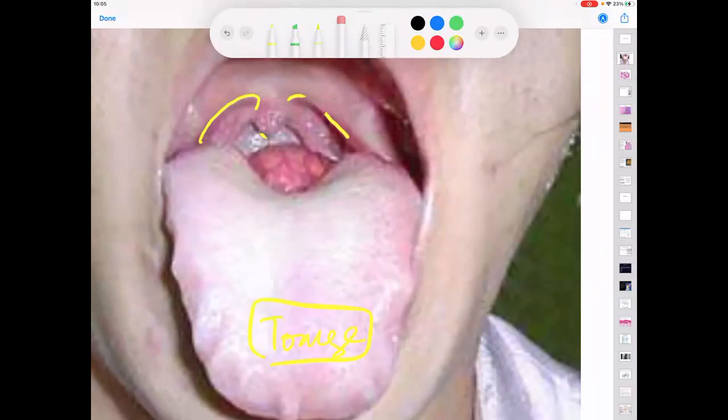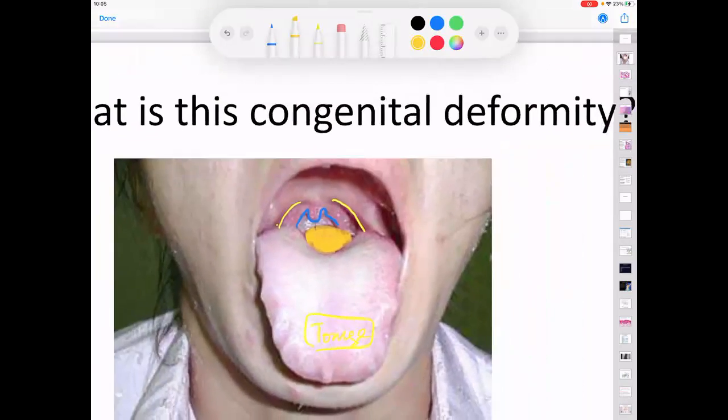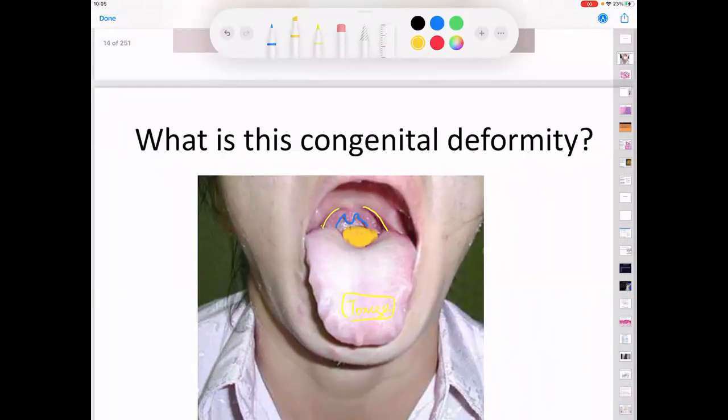Uvula. No, this is the anterior pillar maybe, and this is the posterior pillar with the uvula. And what is this structure? Lingual thyroid. Exactly. Very good, this is technically called a lingual thyroid.